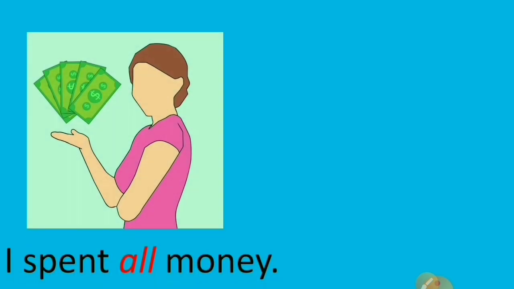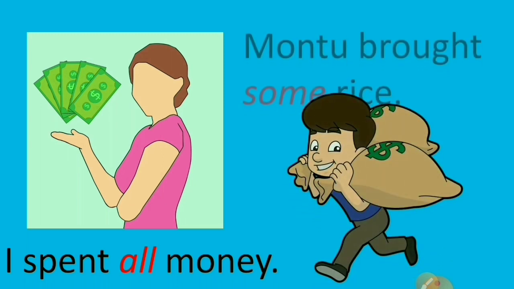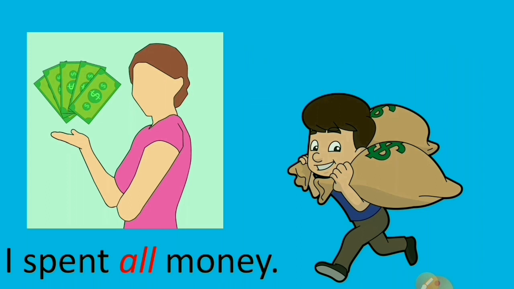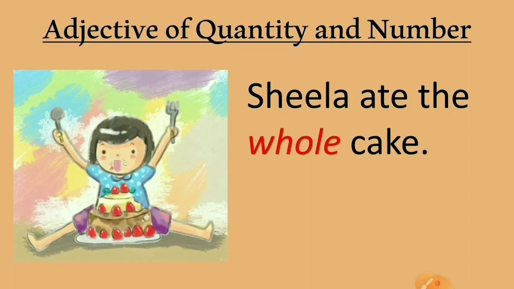I spent all money. Montu brought some rice. Now children, give attention to the words which are written in red color. In the first sentence we have seen whole. Sheila ate the whole cake.